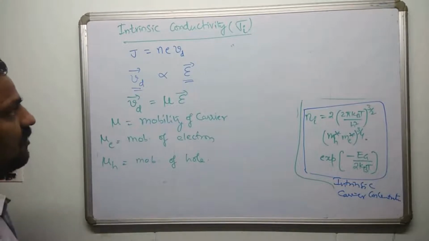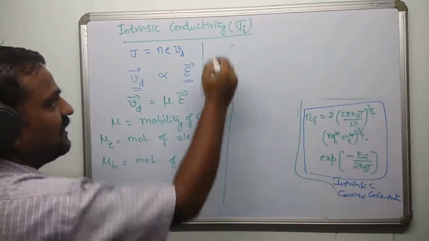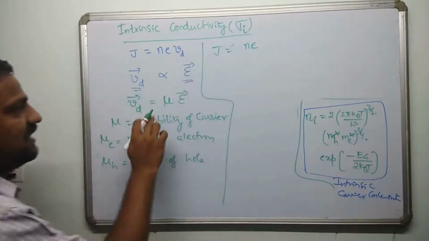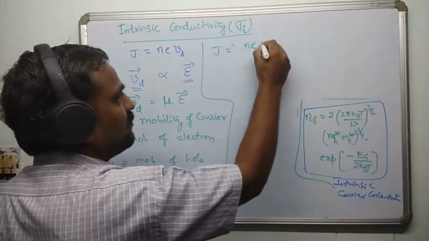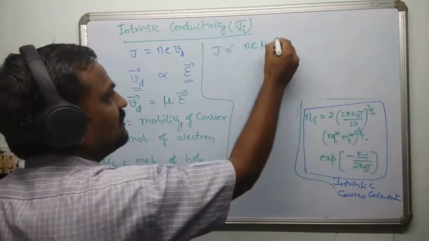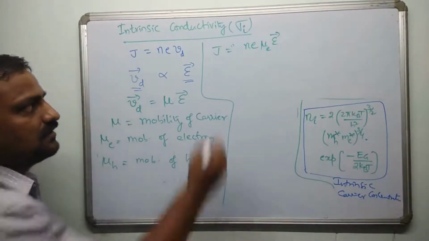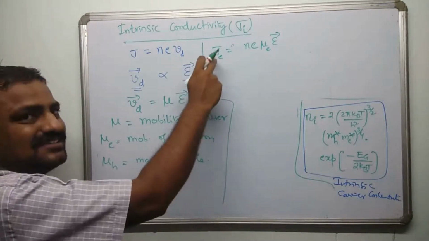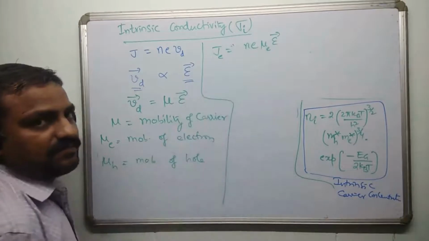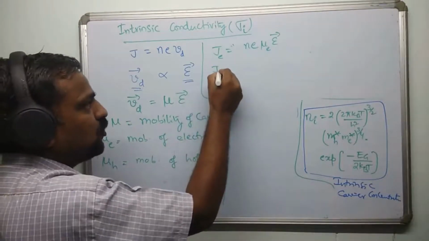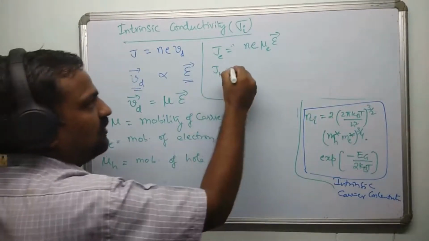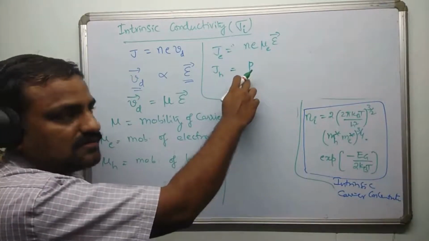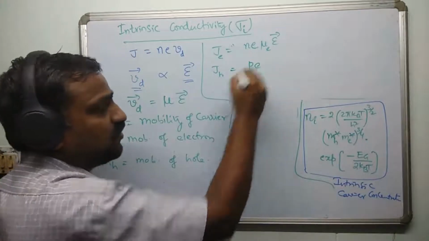Now after deriving all, what I can do is, I can write J is equal to N e times Vd. In place of Vd, I can write mu, if I am writing about electron, mu E times electric field. And I'll write this as Je because it is due to electrons. So the current density J due to electrons is given by this. Similarly, the current density due to holes, J hole, is nothing but p e mu H times E. I will be writing carrier concentration with P for holes.